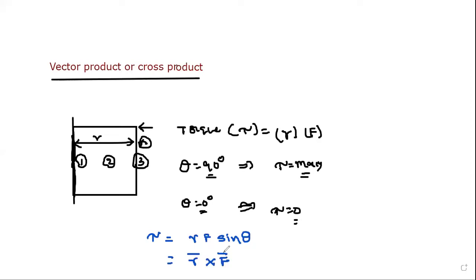The symbol for vector product you can consider. You should not call it r bar into f bar. You have to call it just r bar cross f bar, so that it is said to be cross product or vector product.